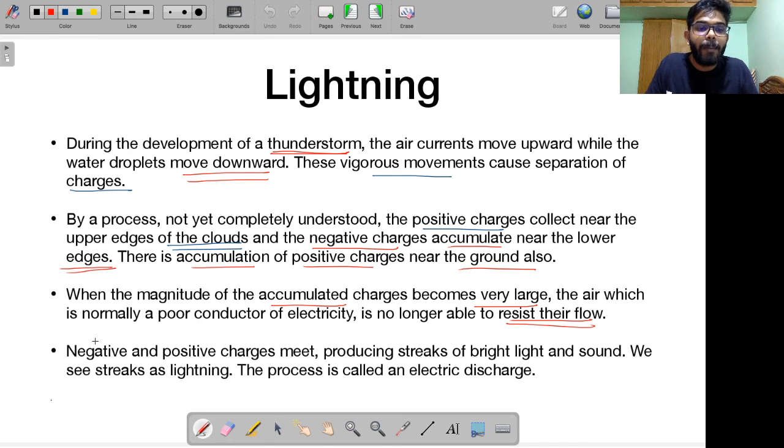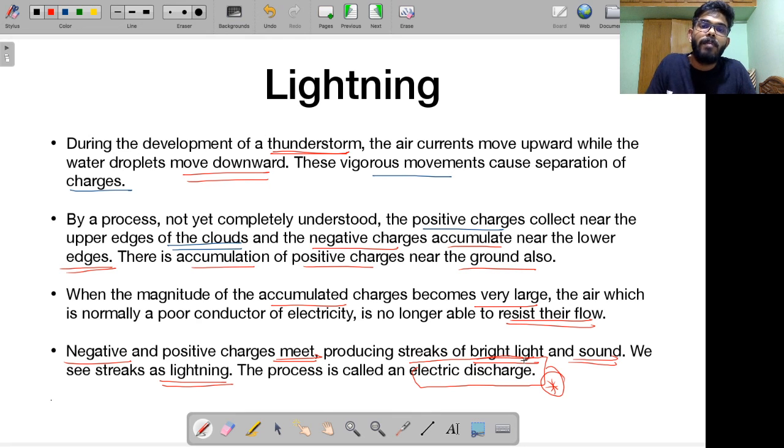So finally what happens, the negative charges and the positive charges end up meeting, and when they meet, they produce streaks of bright light and sound. We see these streaks as lightning. Remember, this process is actually called electric discharge. Okay, this is a technical terminology.